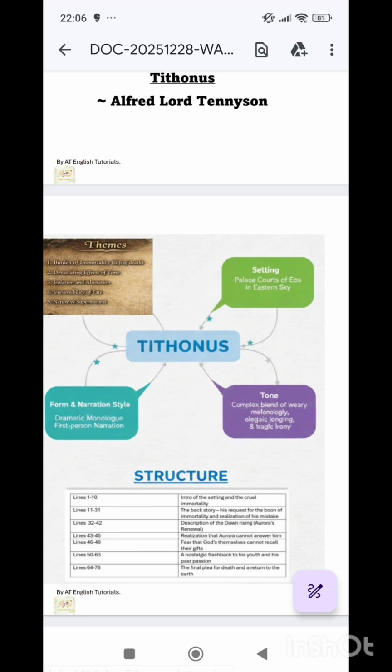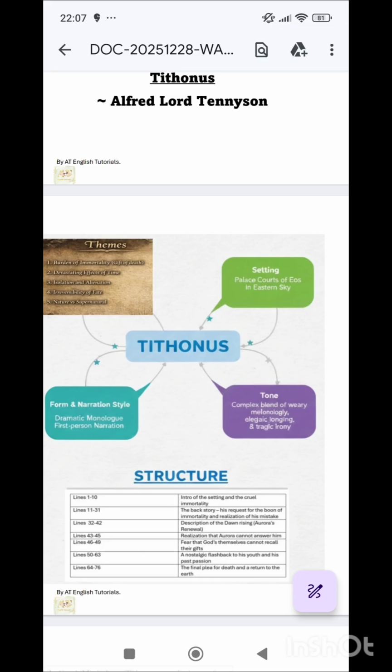Tone: the tone of the poem is a complex blend of very melancholy. Wait, the spelling of melancholy is wrong. It's melancholy. Please make a correction. It's my bad. Then elegiac, longing, and tragic irony.